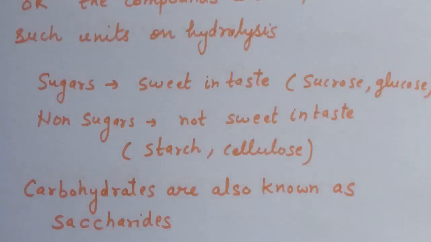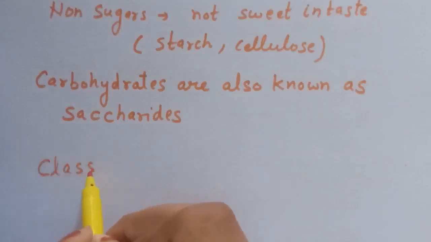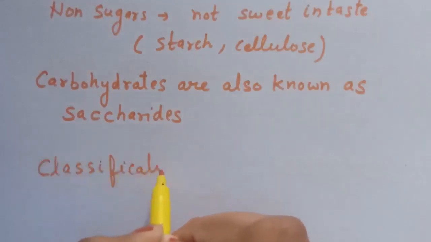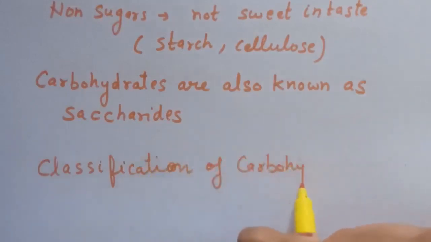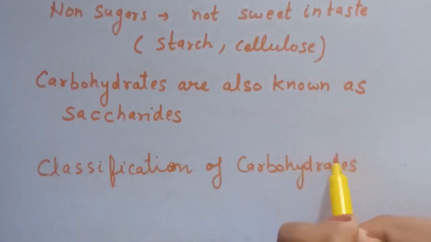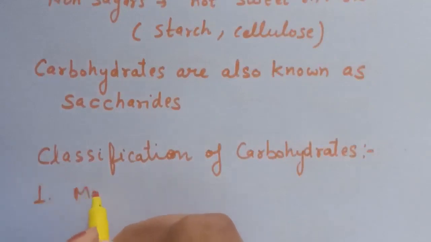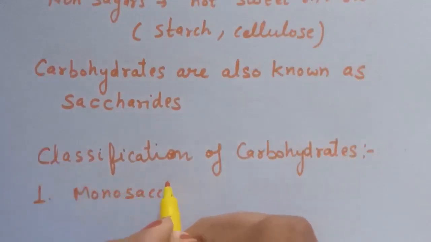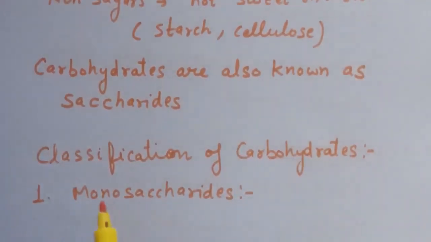Now next is classification of carbohydrates. So first is monosaccharides. How will you define monosaccharides? Monosaccharides are the smallest unit of any carbohydrate and they cannot be further hydrolyzed.